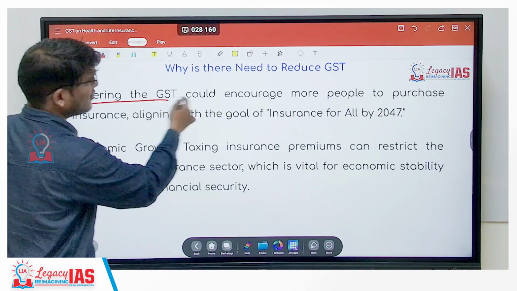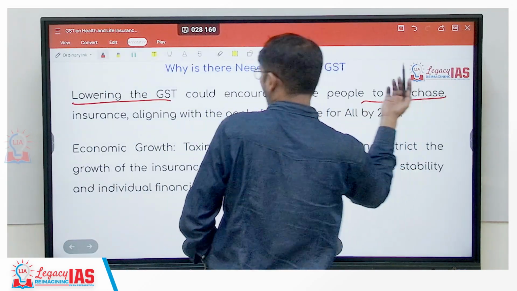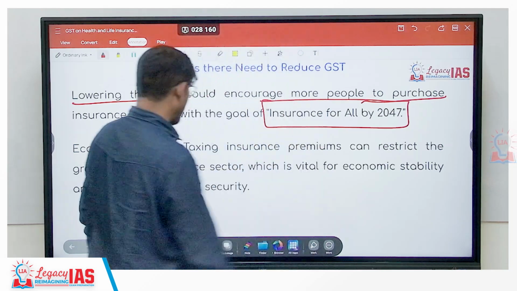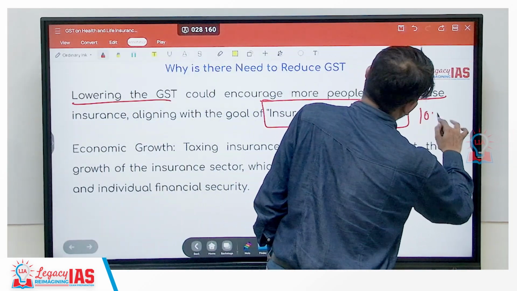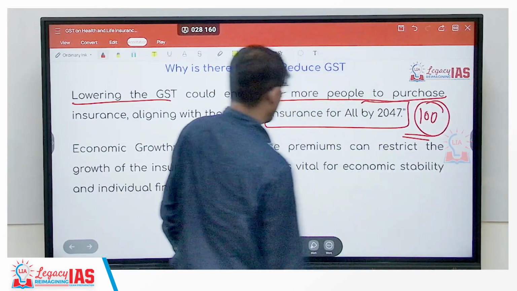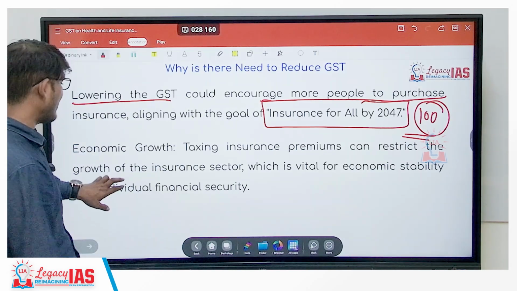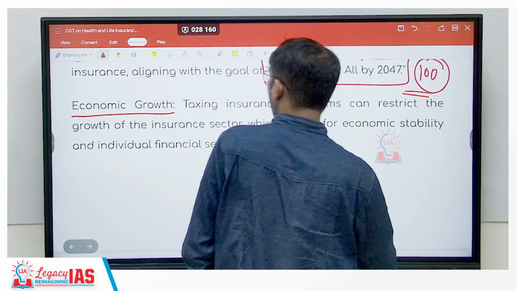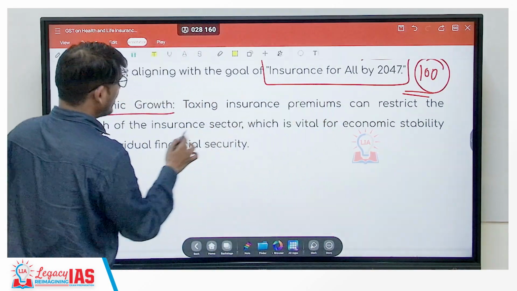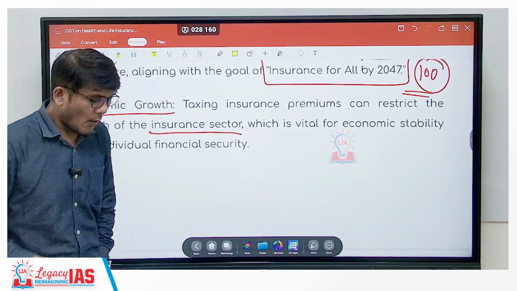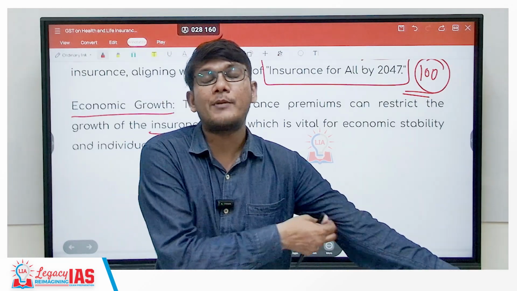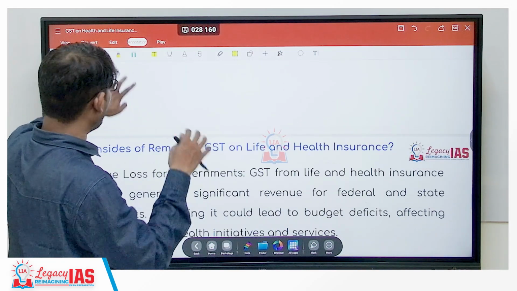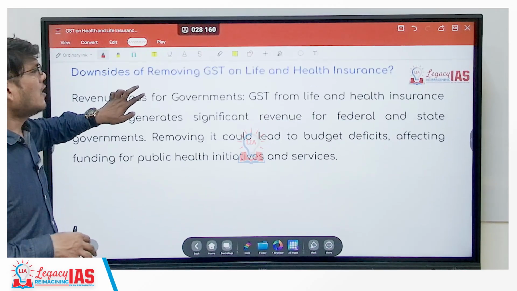Further, lowering the GST, of course, could encourage people to purchase insurance. So the insurance for all goal of 2047, that is 100 years of our independence, is that everyone is insured. We will move towards that as well. Economic growth, right? What happens is insurance sector growth would be restricted. Why? When the rate is high, fewer people would want it. So the growth would also be stuck. So all these benefits are there, which tells us why we should lower it.